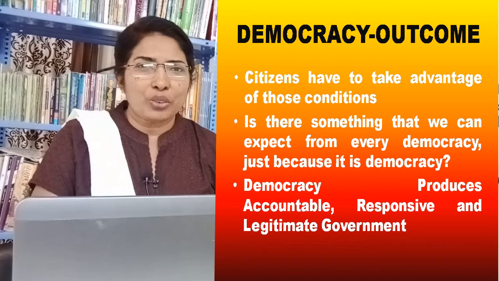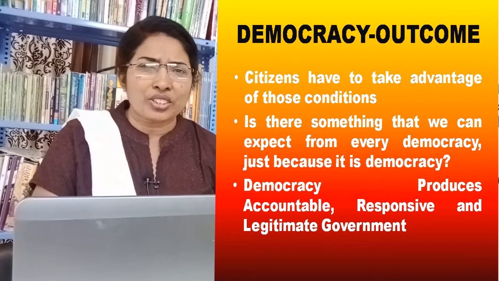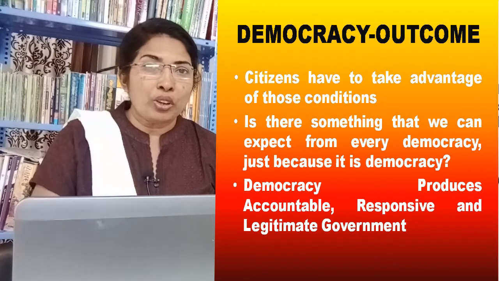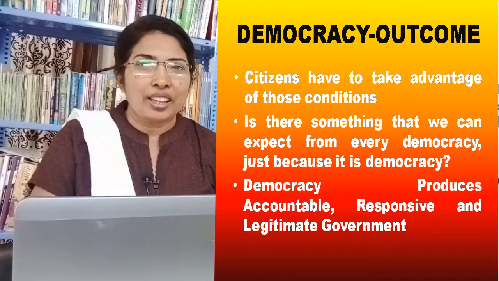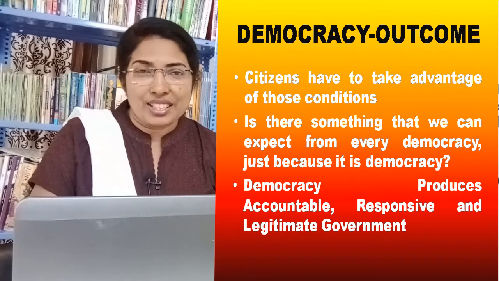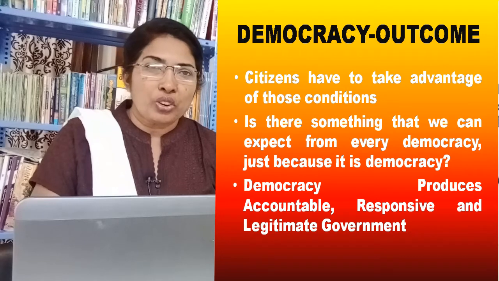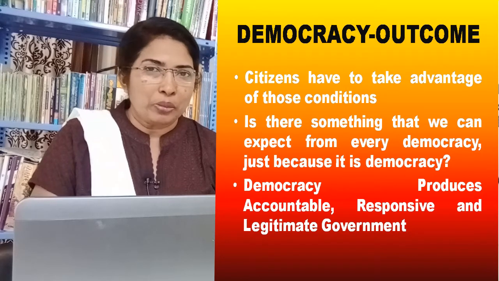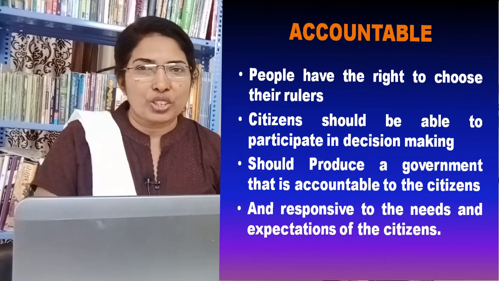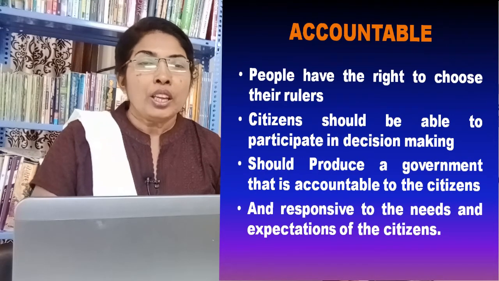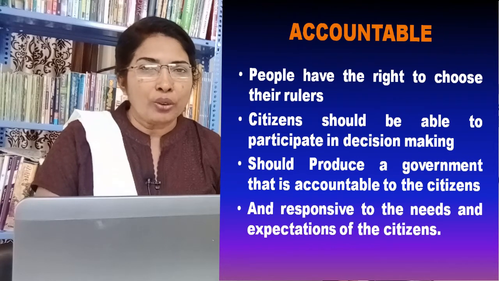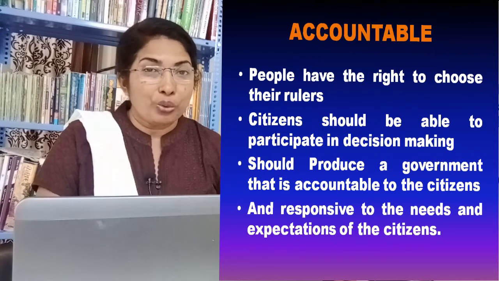Is there something that we can expect from every democracy just because it is democracy? Let us examine some of the things we can reasonably expect from a democracy. Democracy produces accountable, responsive, and legitimate government. There are some things that democracy must provide to its people. In a democracy, people have the right to choose their rulers and they have control over their rulers.